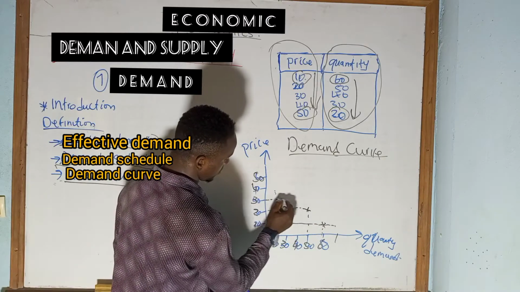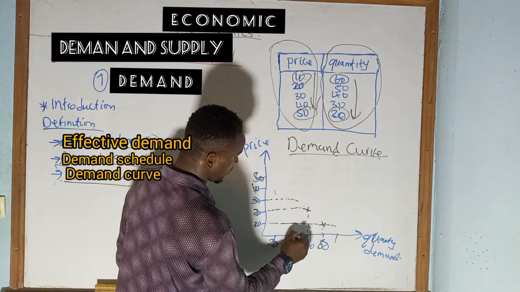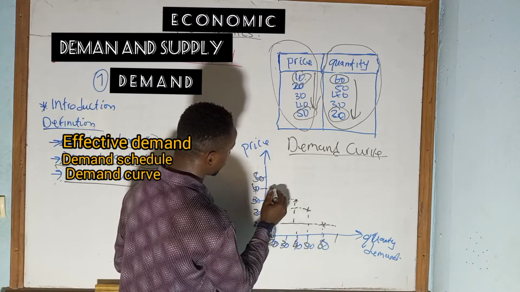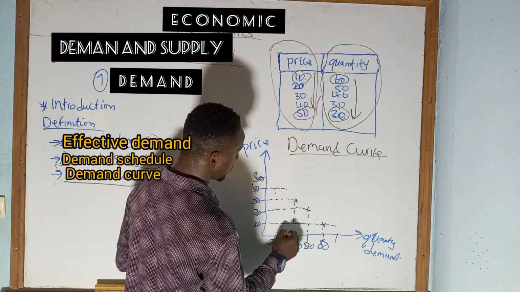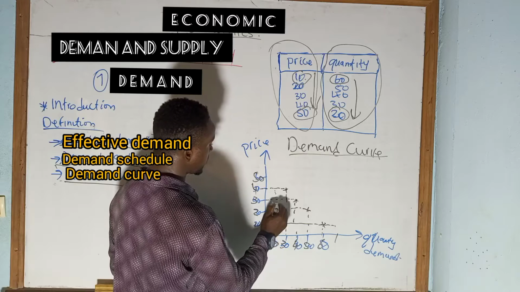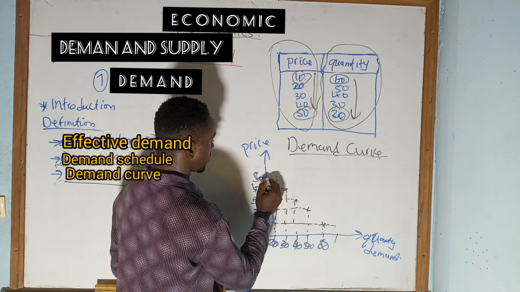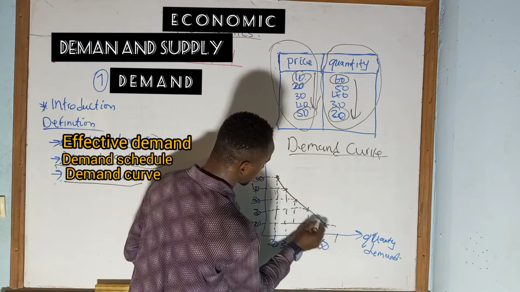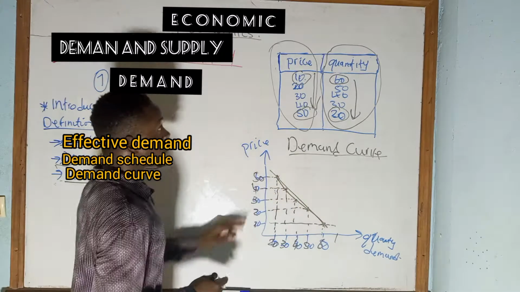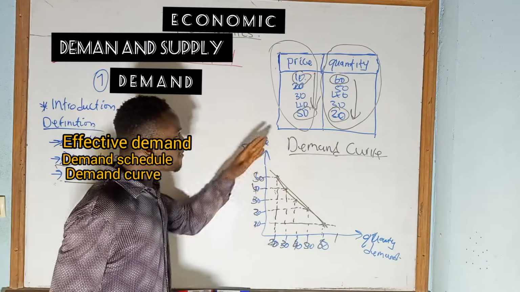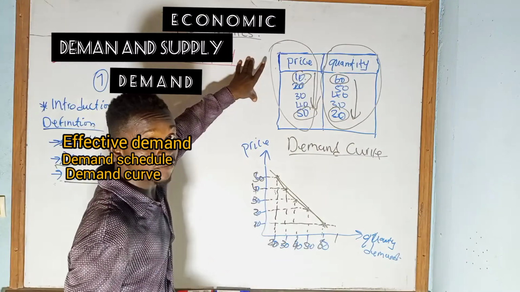Price 30, quantity demanded 40. Price 40, quantity demanded 30. Quantity 20 at price 50. So this is the demand schedule, and the demand curve is its graphical representation.